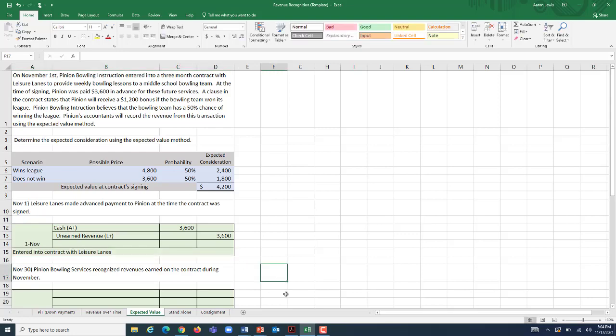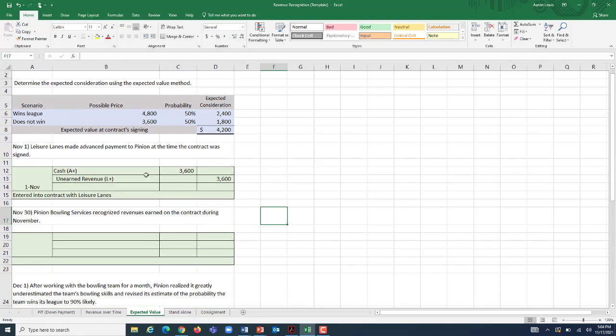And then on November 30th, we're going to recognize revenues earned on this contract during the month of November. So now we're not as liable to perform as many obligations in the future. We actually performed some of these services. We get to recognize some of that revenue. Well, the first thing we should do on November 30th is recognize the portion of the actual base level revenue that we put on unearned revenue is now being earned, as being service revenue.